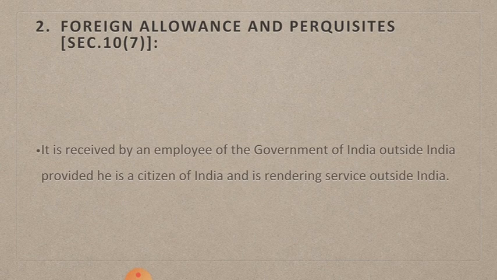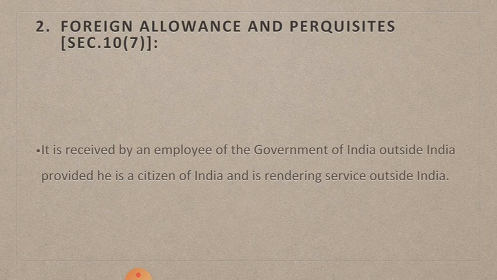Next, the second one is foreign allowances and perquisites under section 10 subsection 7. Foreign allowances and perquisites are received by an employee of the government of India outside India, provided he is a citizen of India and is rendering service outside India.